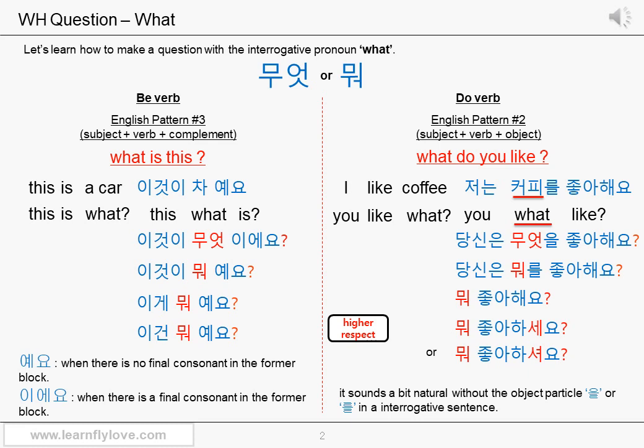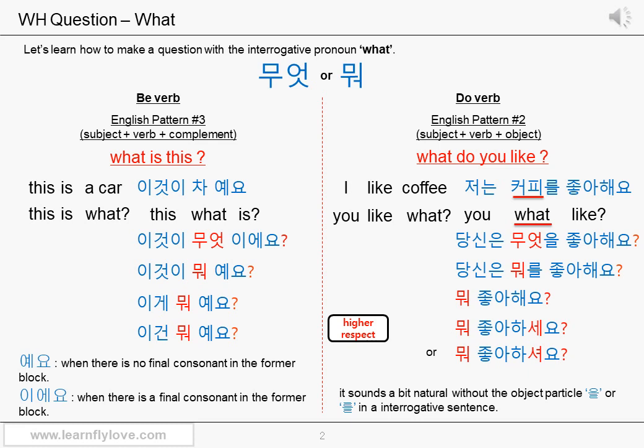When you use the particle 이 or 가, you can give the sentence the nuance of emphasizing the subject of the sentence, like, what is this thing? I want to know this. And when you use the particle 은 or 는, you can give the sentence a nuance of comparing or contrasting. Normally, you use 은 or 는 from the second sentence when you make several questions. But sometimes it's not strange at all to use 은 or 는 from the very first question. Confusing, isn't it? It's not a strict rule. It's all about nuance. Let's learn it by doing.